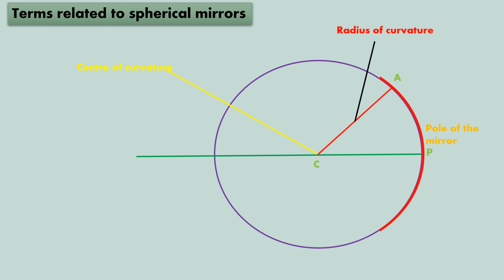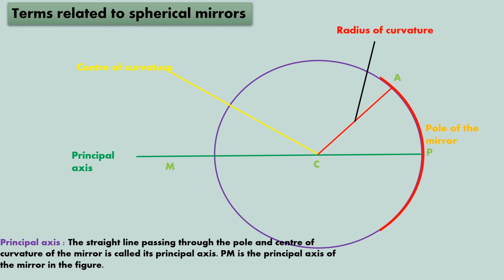Now here that you see this green line, the line PM, this line is called the principal axis. Now what is the meaning of principal axis? The straight line passing through the pole and the center of curvature of the mirror is called its principal axis.